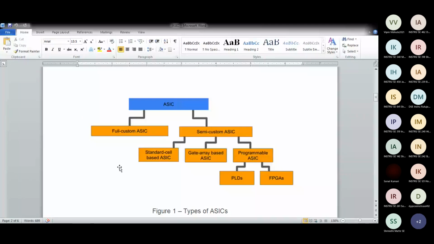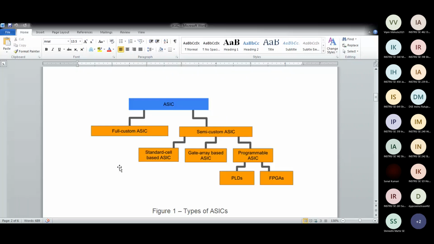Semi-customs are a little general purpose. They can be used for any application. A custom is only for that specific application. So the automobile sector will come under semi-custom. And in automobile, if you see Tata Motors, Maruti, Mercedes, Audi, they come under fully custom ASICs. Semi-custom comes under domain specific. Fully custom is specific to that industry.